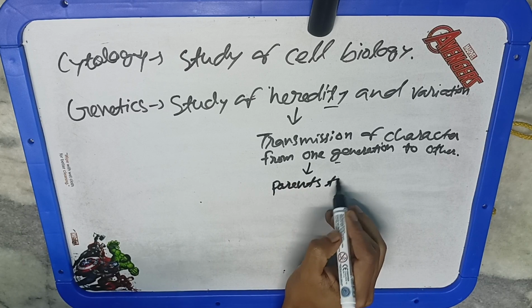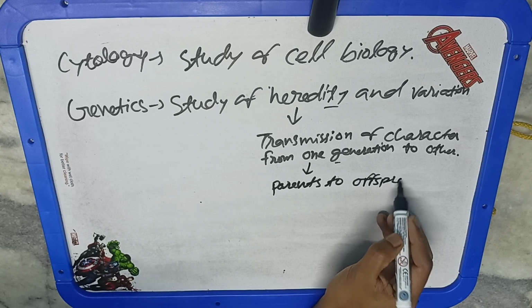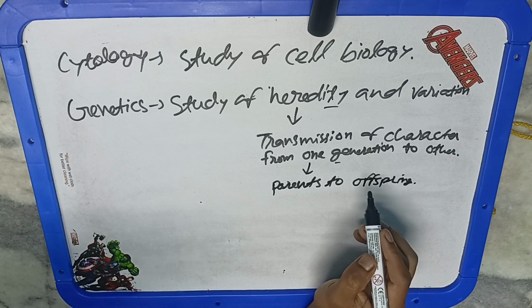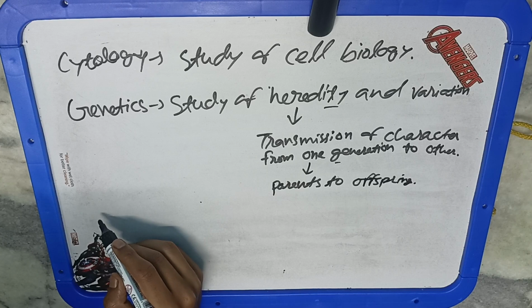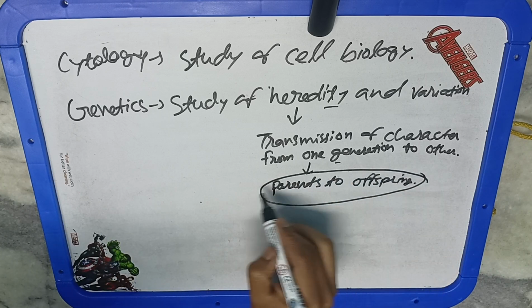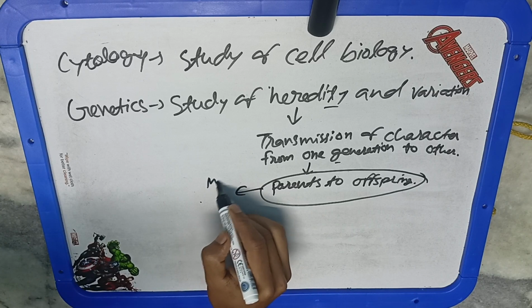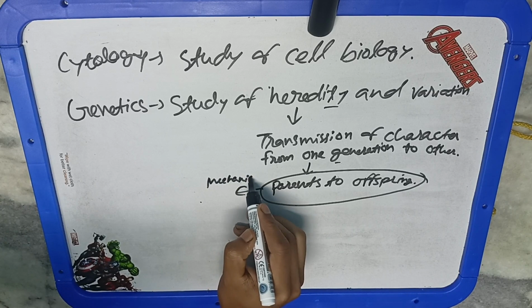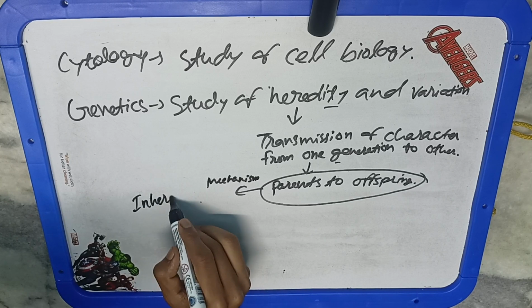Then what is inheritance? How is it different from heredity? Inheritance: the traits which are transferred from parents to offspring are generally known as inherited traits, and the process is known as inheritance. So simply, this whole mechanism is known as the process of inheritance. Heredity includes both inheritance as well as the causes of variation. Heredity and inheritance are quite synonymous to each other.